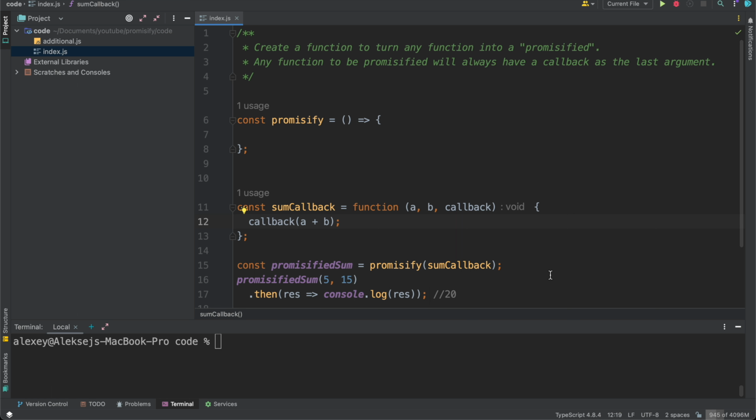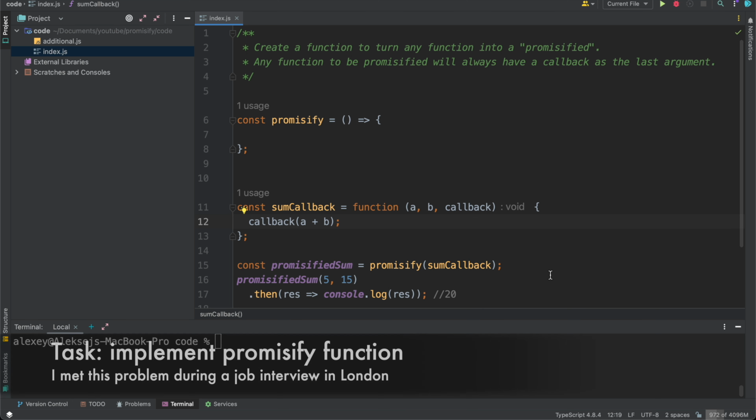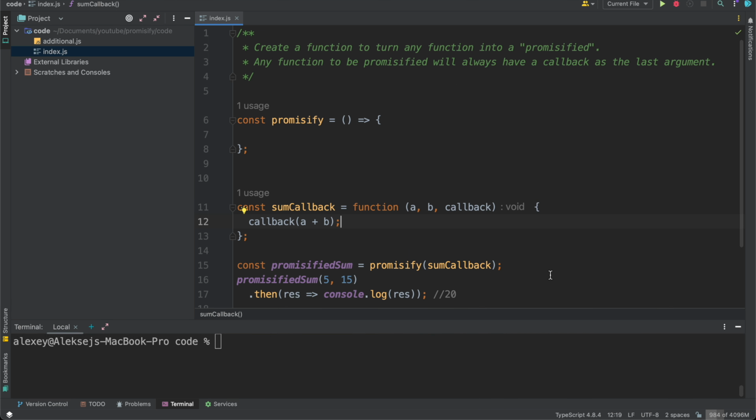Hello everyone, my name is Alexey, and today I would like to tell you about one task that I received in one of the interviews for the position of front-end engineer. This is a very interesting task that tests how well a person knows JavaScript and also checks how well a person can think. So, less words, more actions, and let's get acquainted with the problem.